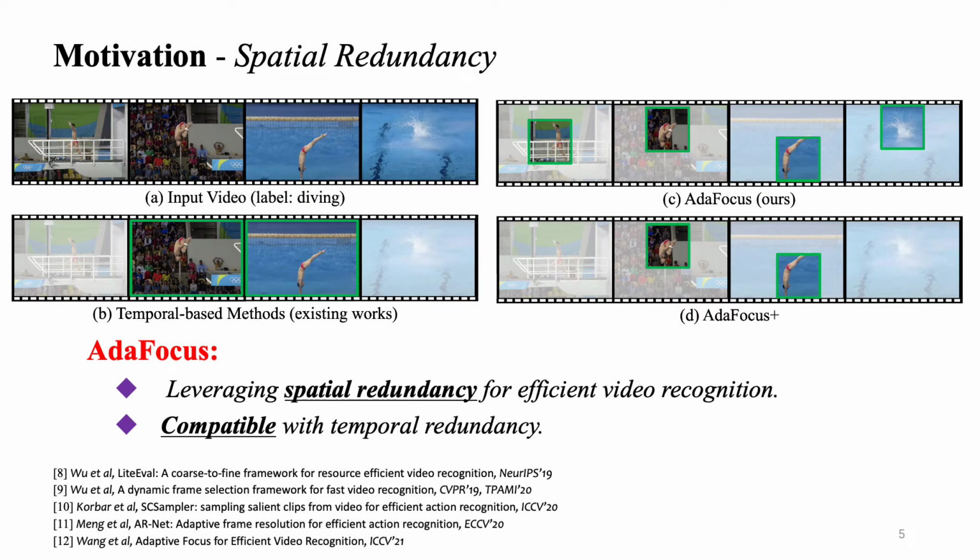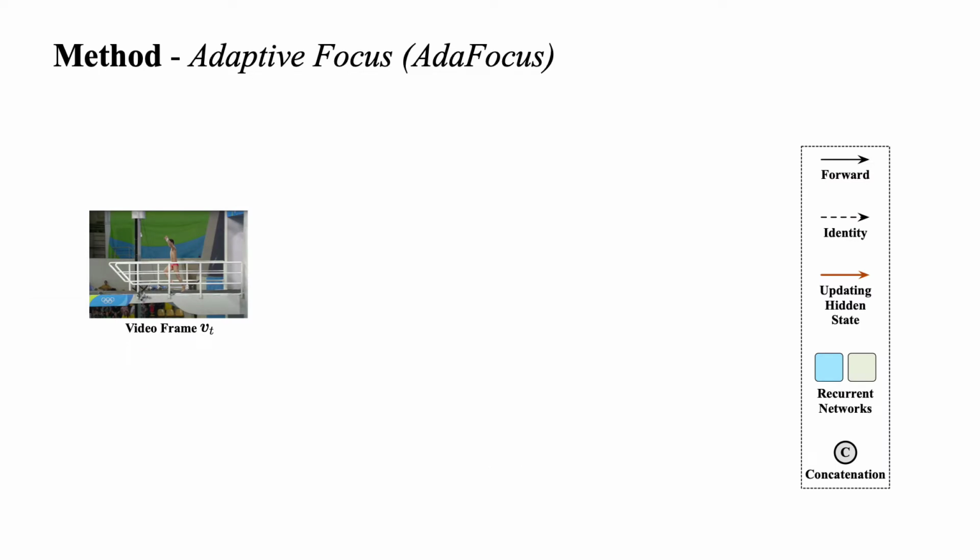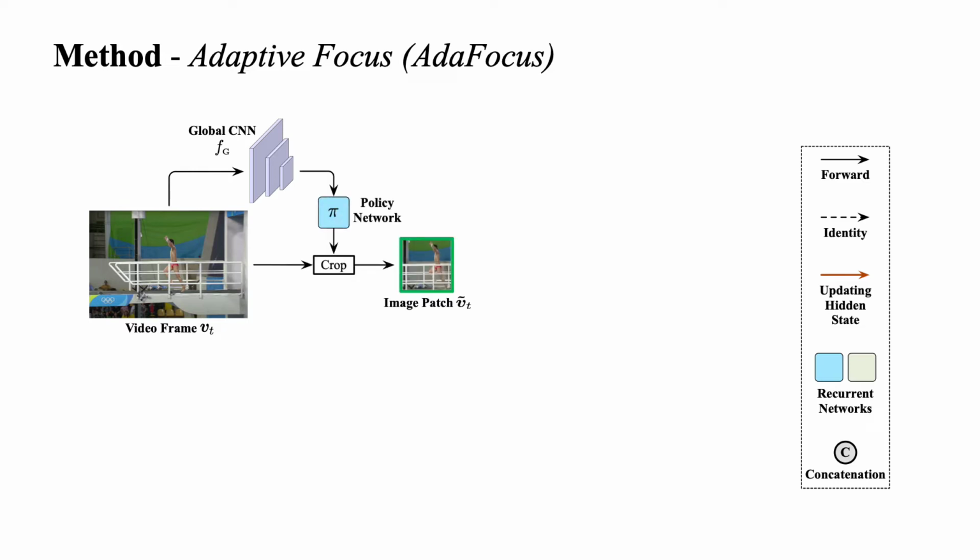The recently proposed AdaFocus network reveals that reducing the spatial redundancy yields promising results for efficient video analysis, namely dynamically identifying and attending to the informative regions in each video frame. Specifically, AdaFocus first takes a quick glance at each frame with a lightweight global CNN FG, and then uses a policy network pi to localize the most informative image patch.